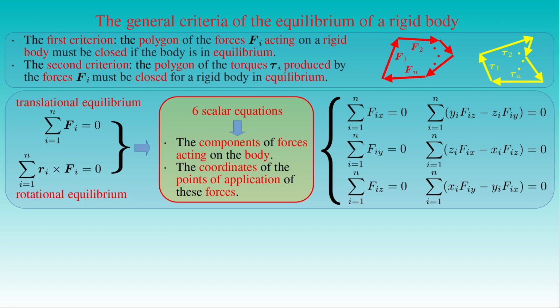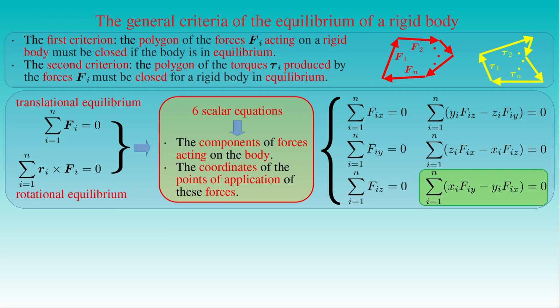In the case of a fixed axis, the equation describing the equilibrium of the body states that the sum of the z components of the torques τ_i produced by the forces F_i acting on the body, from i equals 1 to n, is 0, where the z-axis is the axis of rotation. This case involves only one equation, the z component of the second vector equation.